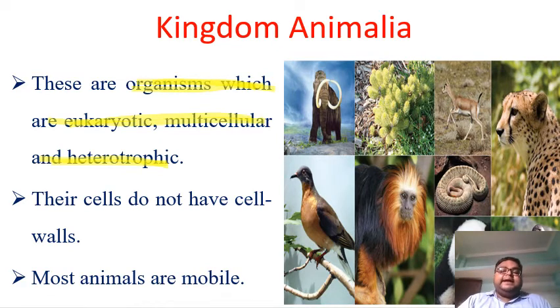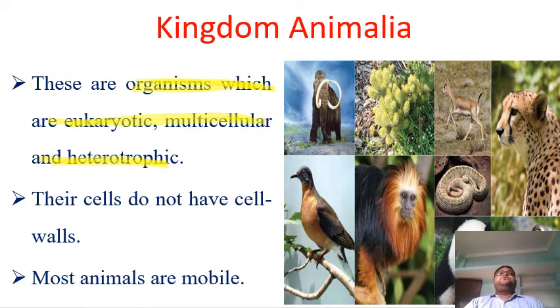What do we mean by these terms? First of all, these organisms have a well-defined nucleus in their cell. Now, we can say that these organisms have multicellular organization, which means that the body is made up of more than one cell. Understood?